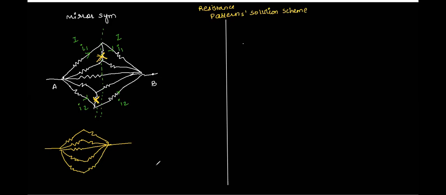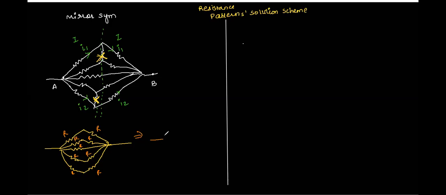So we have R, R, R, R, R, R, the central one is also R, and all of these are also R's. Now I think it becomes easy, right, Atul? So what will the above branch look like? This one will be 2R, net resistance 2R. Yes, sir. 2R, 2R, correct? Right, Atul? Yes, sir. So let's draw this.